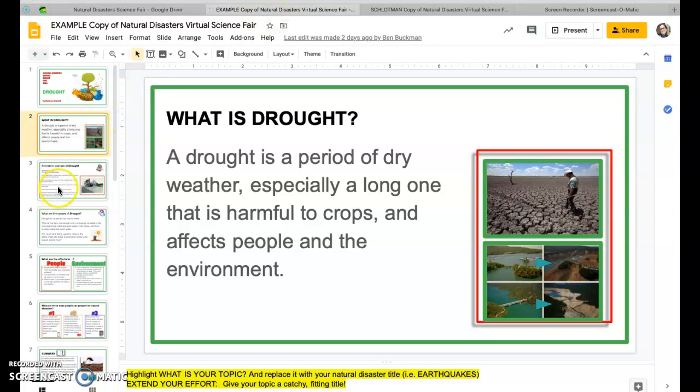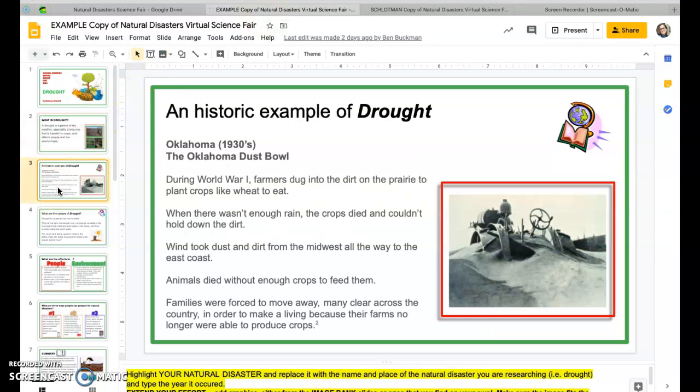Today, I'm going to go on to that third slide, which is where you are going to research and tell about, in your own words, a historic example of your topic. Again, my topic is drought. So we chose Oklahoma in the 1930s, the Oklahoma Dust Bowl. There is not an exact date because this tragic occurrence happened throughout the 30s, much of the early 30s especially. So this is what we wrote about it.